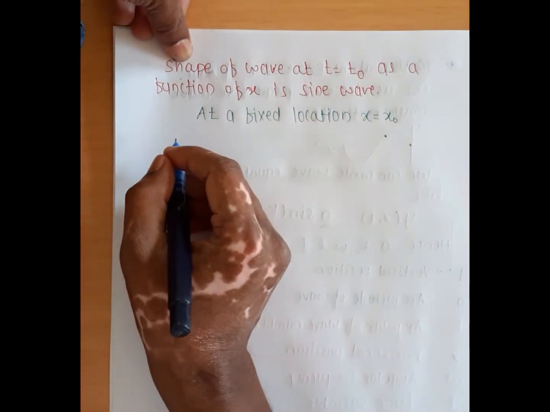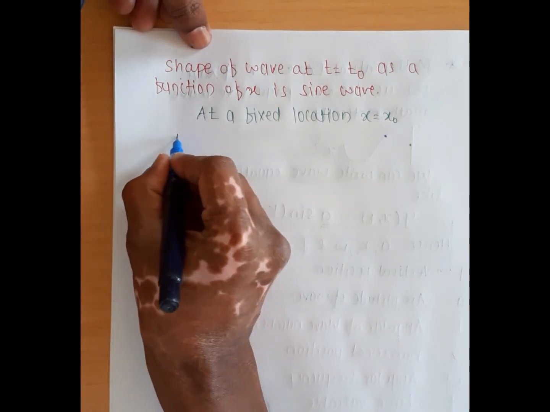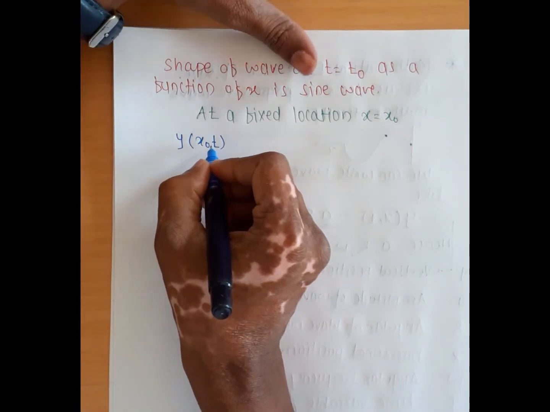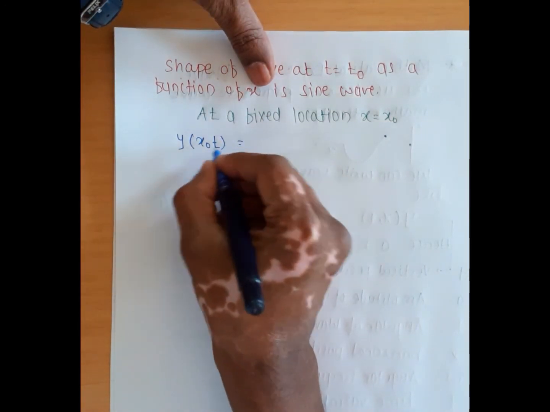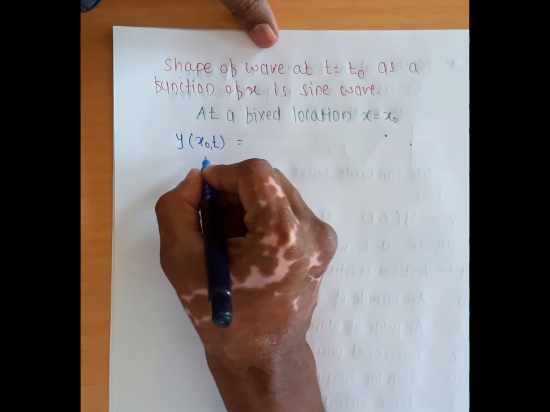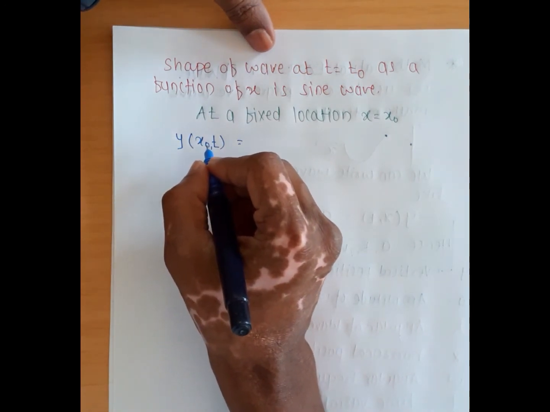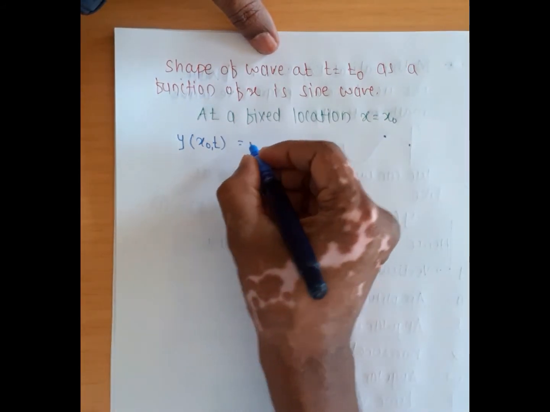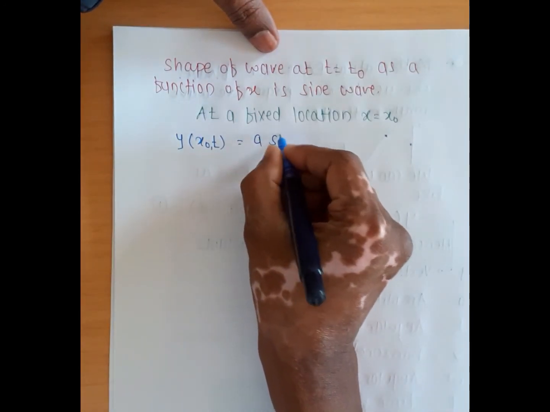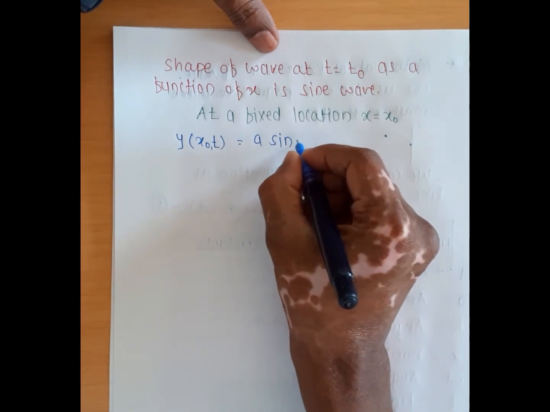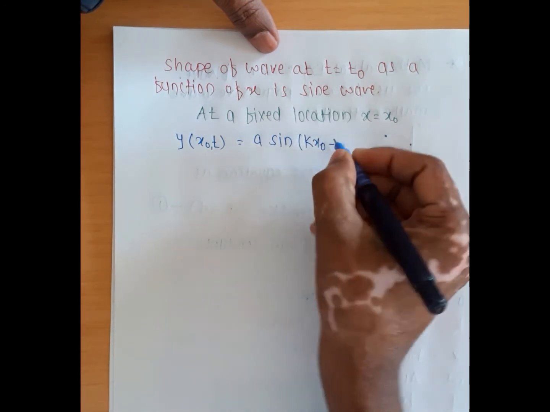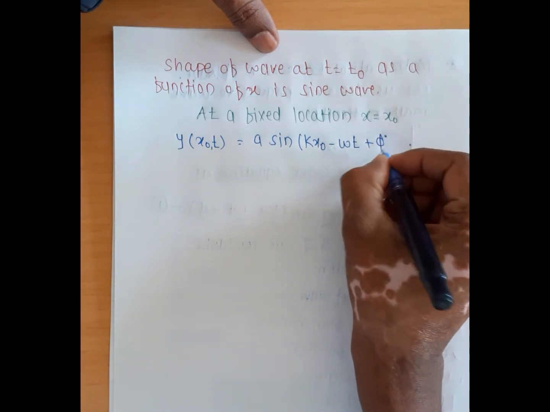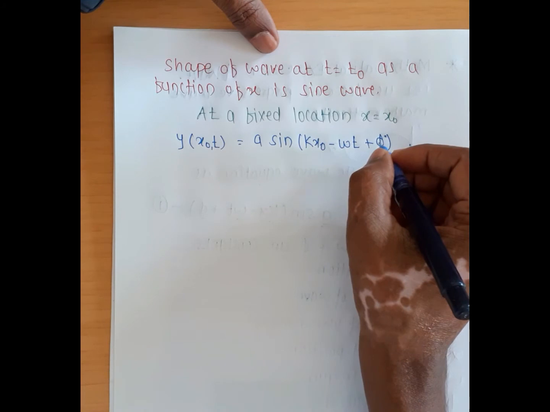Again we write the equation y of x naught, t, using x naught instead of x. If you write 0 as a subscript we call it x naught. y of x naught, t is equal to a sin(kx naught minus omega t plus phi).